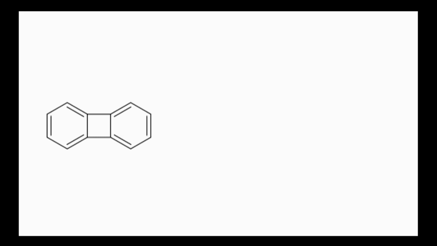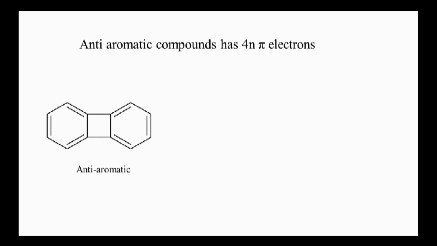Now in this case, there are 6 pi bonds. So 12 electrons, and the value of n will be 2.5. But if we consider this, in this case particularly, the number of pi electrons is equal to 4n, where n is an integer number. So instead of calling this non-aromatic, such compounds are called anti-aromatic. Anti-aromatic compounds are those which contain 4n pi electrons. Such compounds are anti-aromatic.